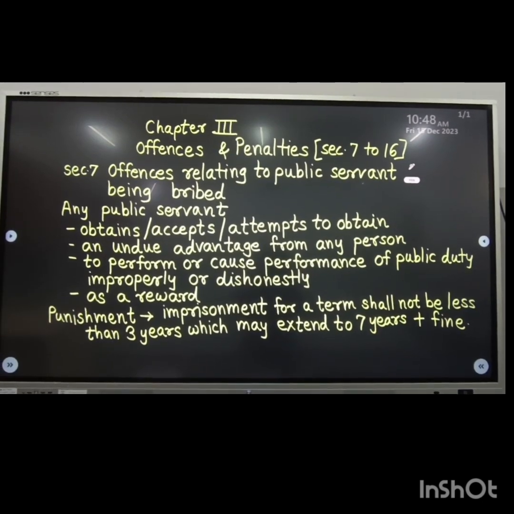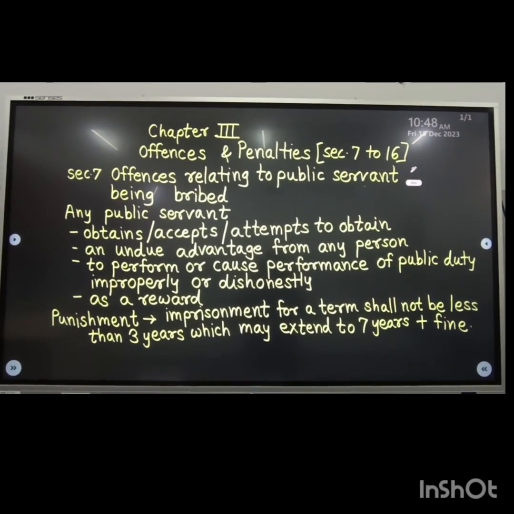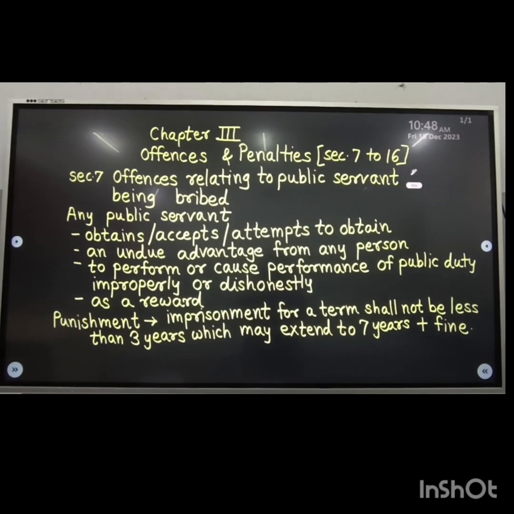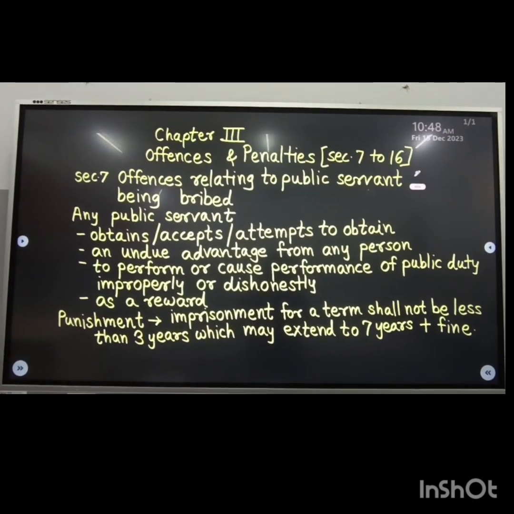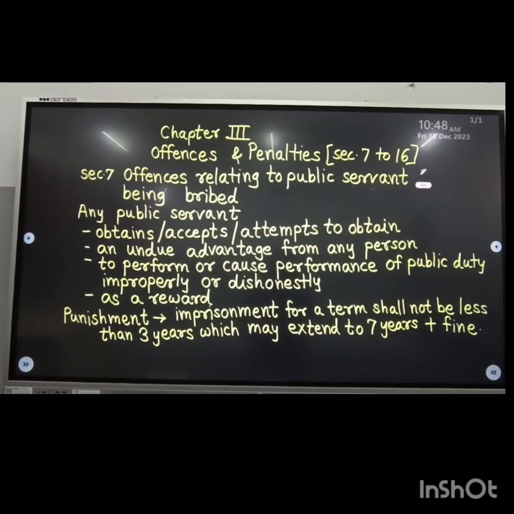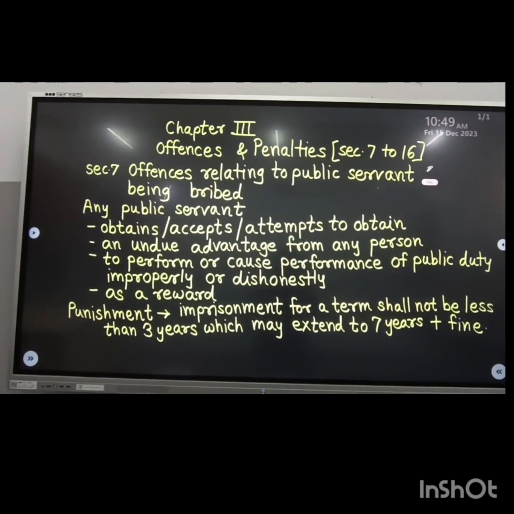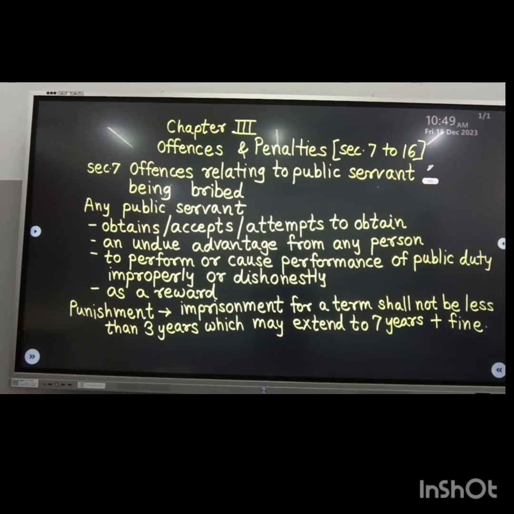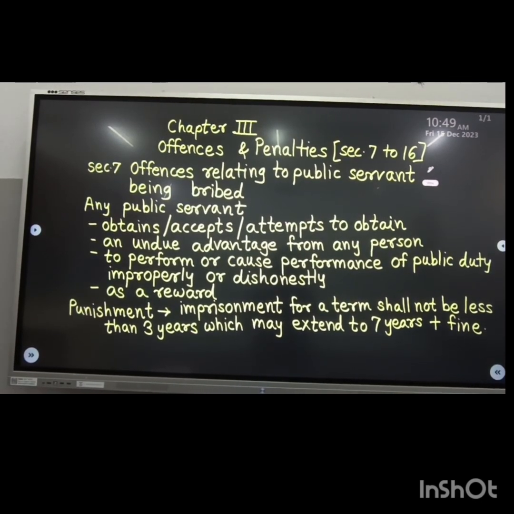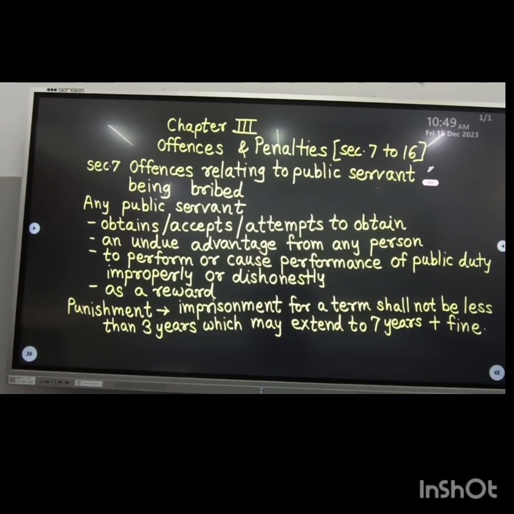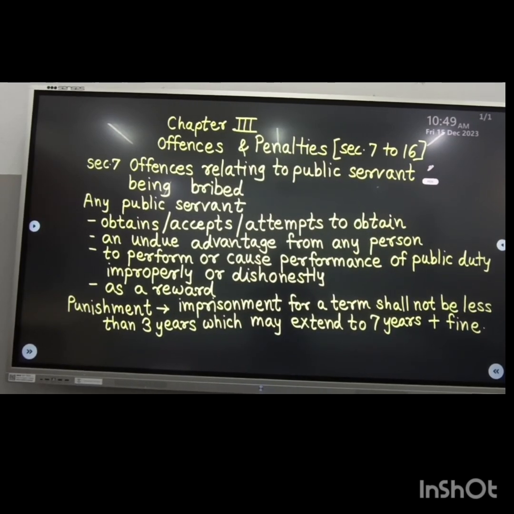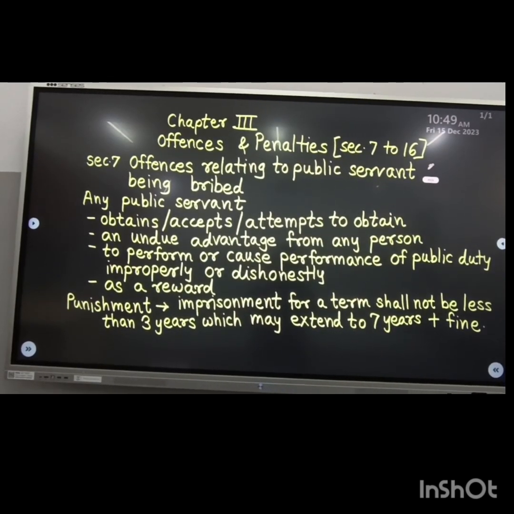Chapter 3 of the Prevention of Corruption Act 1988 deals with offences and penalties. Section 7 to Section 16 deals with the same. Section 7 is a very important one, which gives the definition of offences relating to a public servant being bribed.